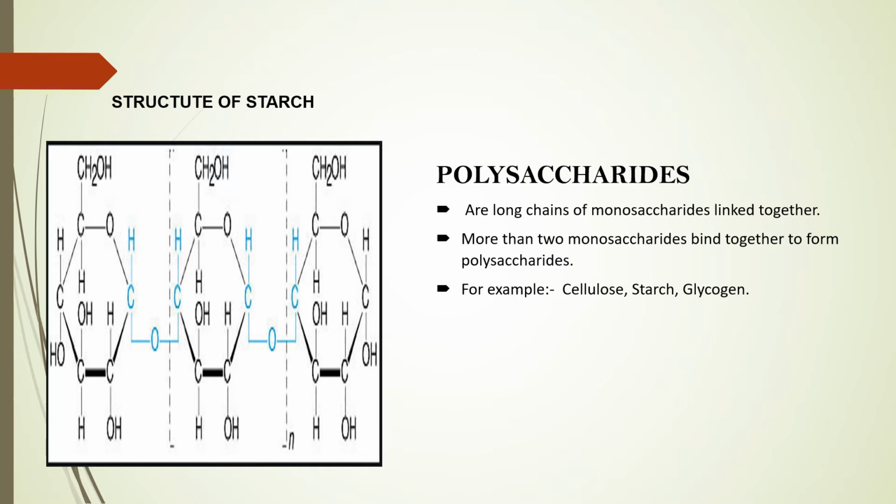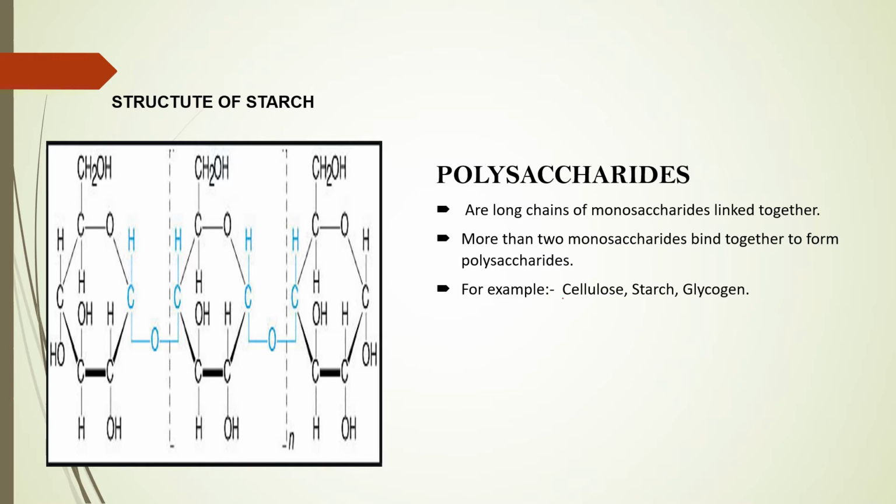Now when two or more molecules of monosaccharides are linked together, they form polysaccharides. Mono means one, di means two, poly means many. In monosaccharide we have seen only one molecule. In disaccharide there are two molecules of carbohydrate, and in polysaccharide more than two molecules of monosaccharide combine together to form a polysaccharide carbohydrate.